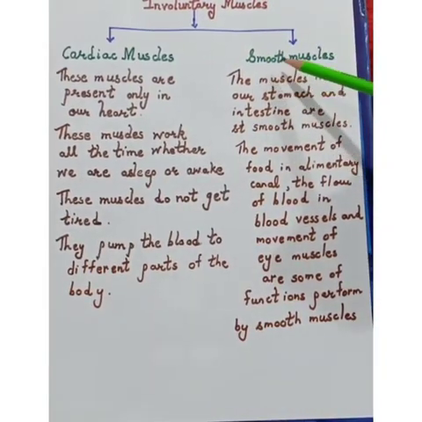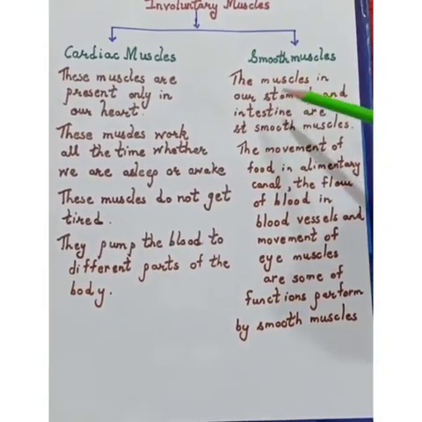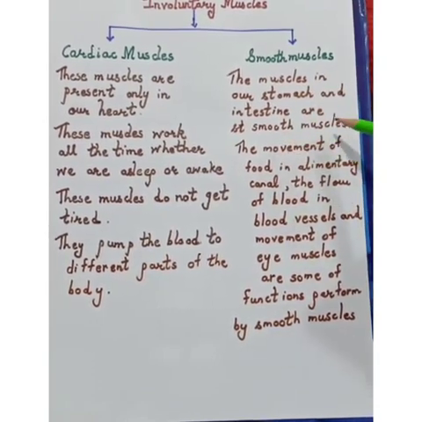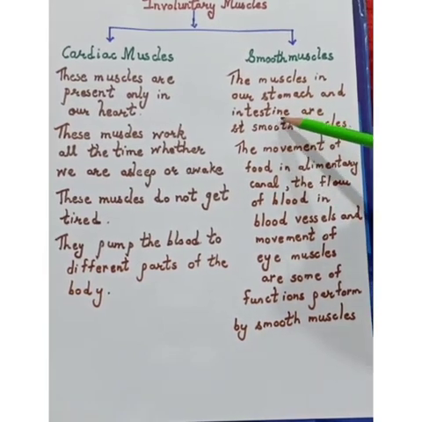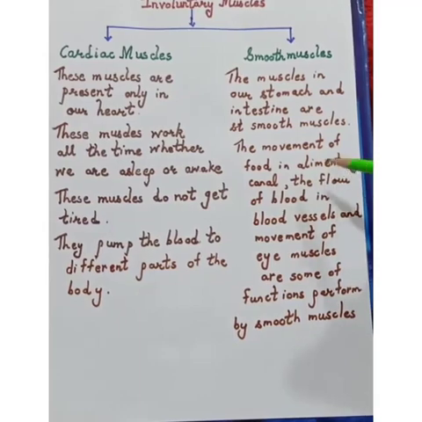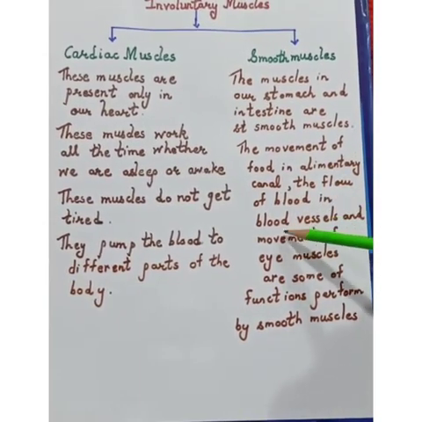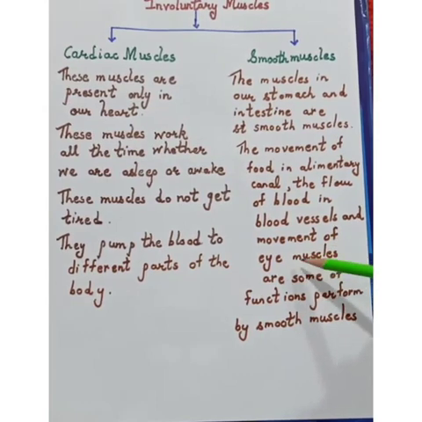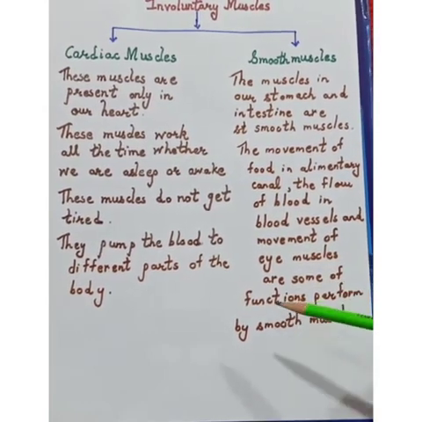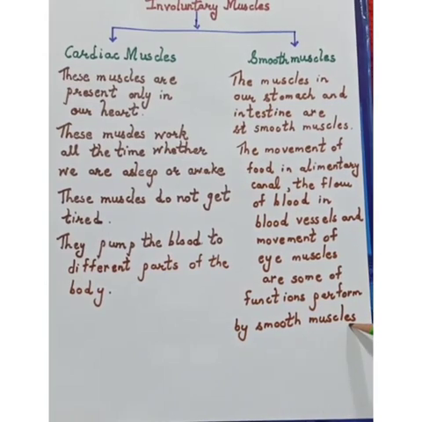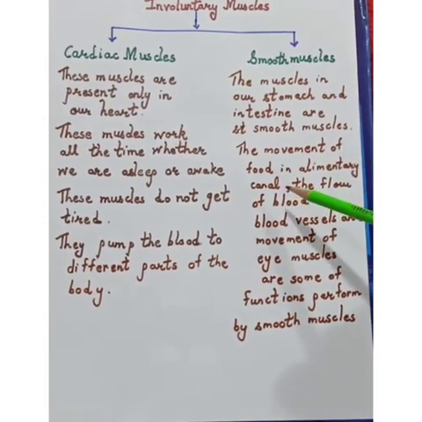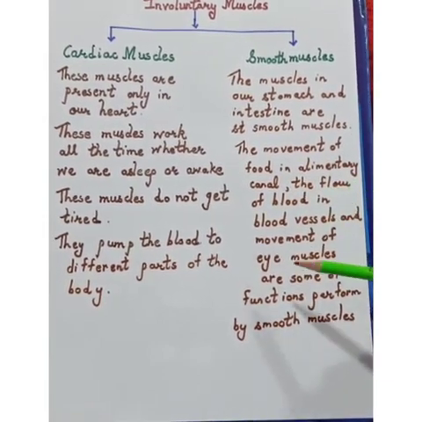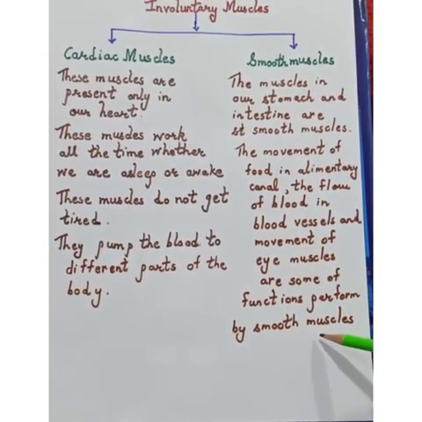Let us see about the smooth muscles. The muscles in our stomach and intestine are smooth muscles. The movement of the food in the alimentary canal, the flow of blood in the blood vessels, and the movement of eye muscles are some of the functions performed by smooth muscles.